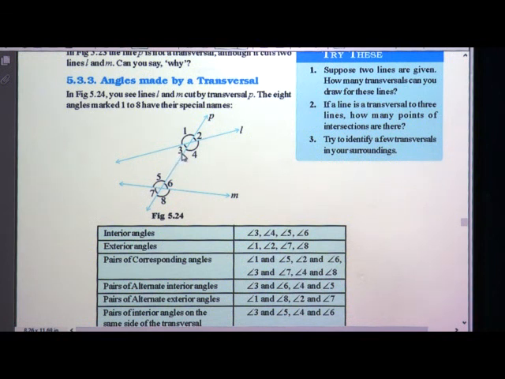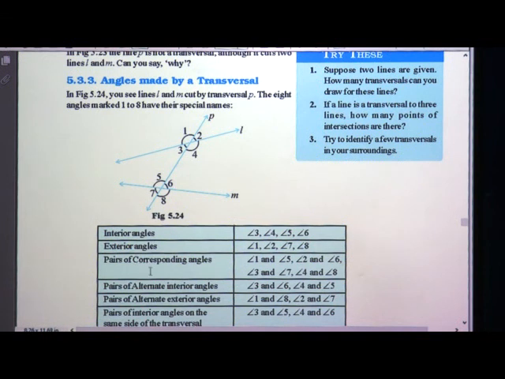In short, in general language, if you are considering 1 and 5, you leave 3 and then go to the alternate. So, angle 1 and angle 5 are corresponding, and then you take the pair of this. In short, these are the angles made by a transversal that we are learning today.